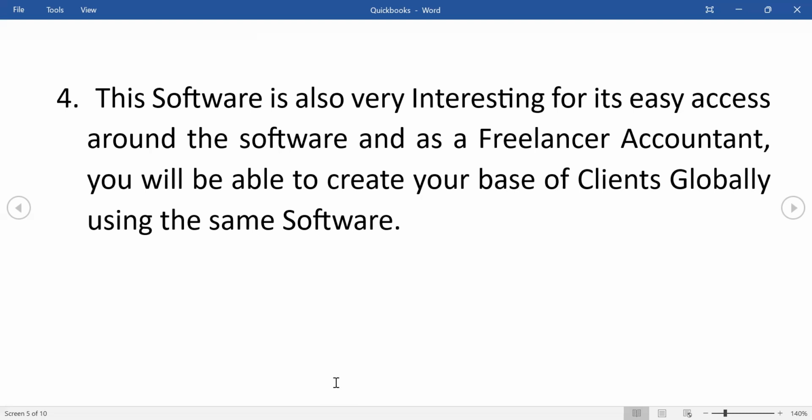So QuickBooks accounting software, as we just saw, is present in many countries. Because of that, it would be very useful to use this software, and this software in itself is very easy to use. So that is the reason why we are going to learn this software.